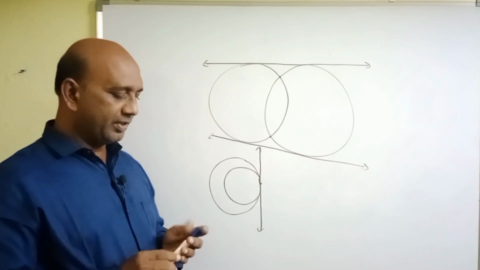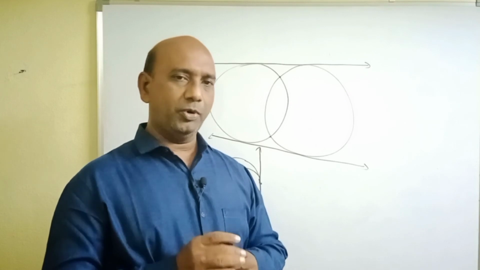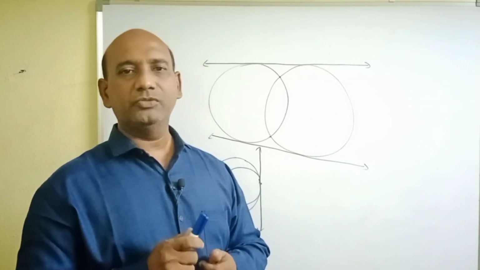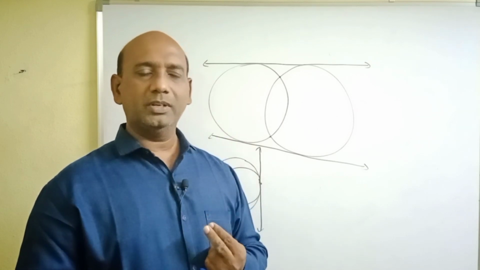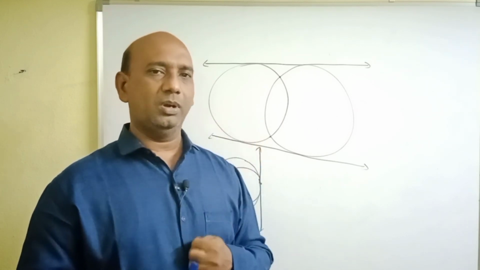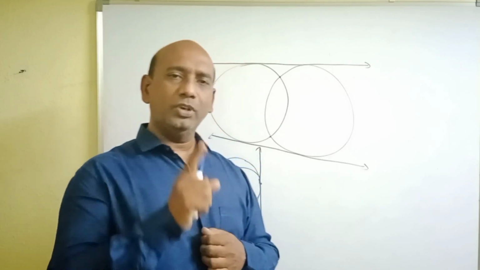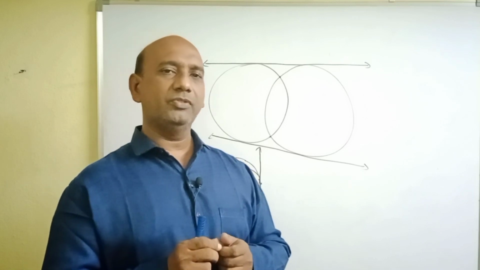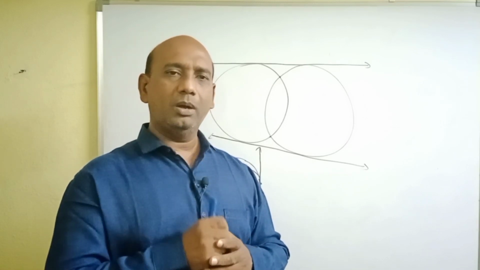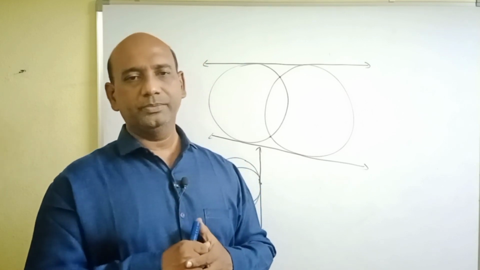So students, if two circles do not intersect at any point, then the number of common tangents we can draw is 4. They are two direct common tangents and two transverse common tangents. And then if two circles intersect at only one point externally, then the number of common tangents we can draw is two direct common tangents and one transverse common tangent, totally 3 common tangents.